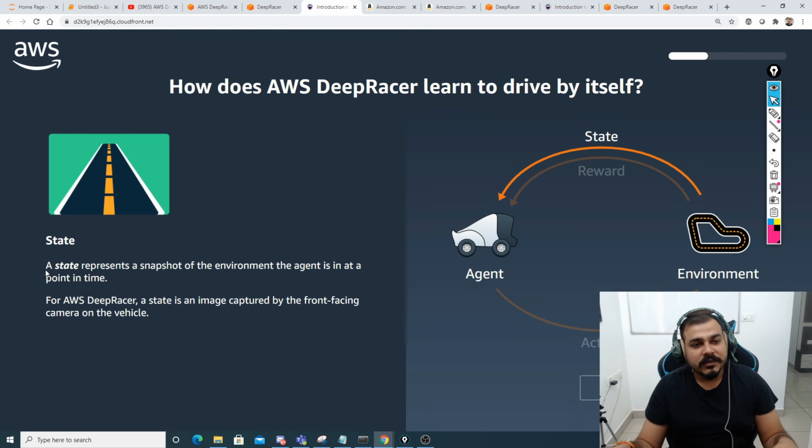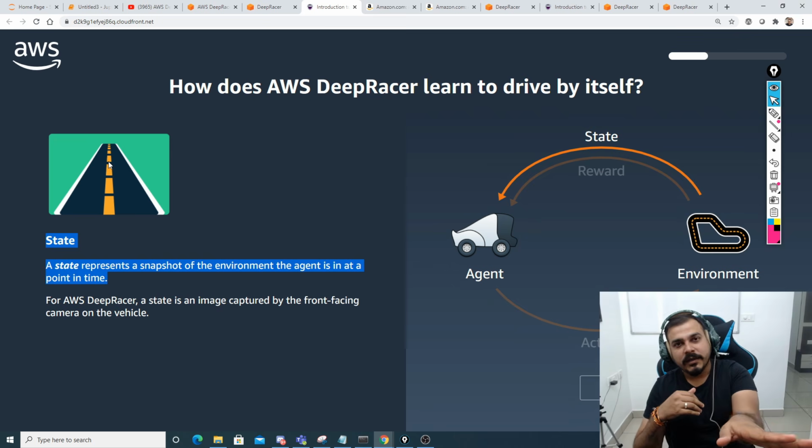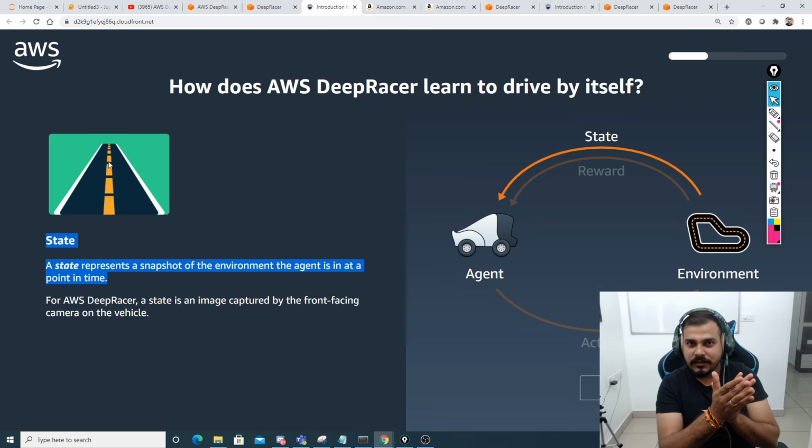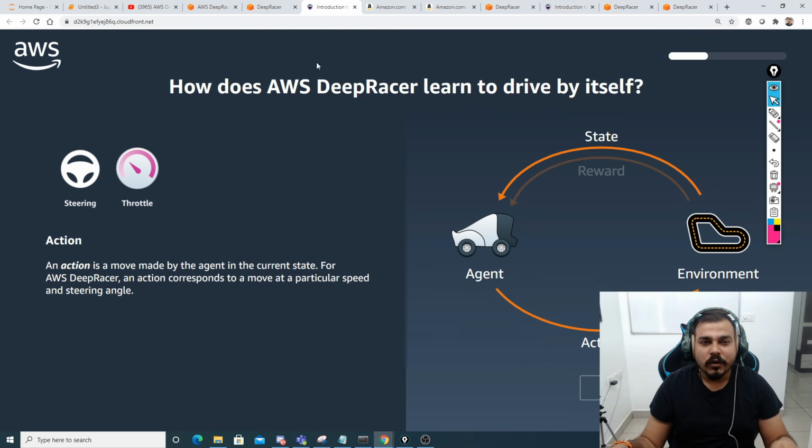And a state represents a snapshot of the environment that the agent is in at a point in time. Suppose it is a straight road, obviously my agent will be pointing forwards. Suppose it is a turning, my agent will be turning at a specific angle in that specific way. Now let's go through how this AWS DeepRacer actually works.